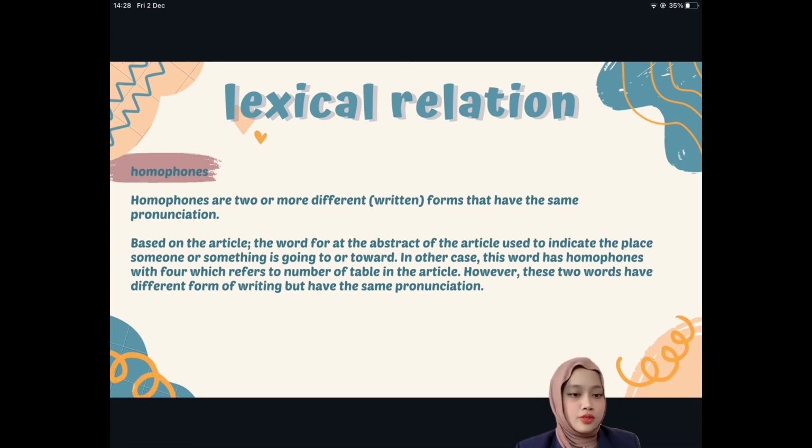Then we have homophones. Homophones are 2 or more different written forms that have the same pronunciation. So based on the article, the word for at the abstract of the article is used to indicate the place someone or something is going to. In other case, this word has a homophone, four, spelled F-O-U-R, which refers to number or table in the article. However, these 2 words have different forms of writing but have the same pronunciation.